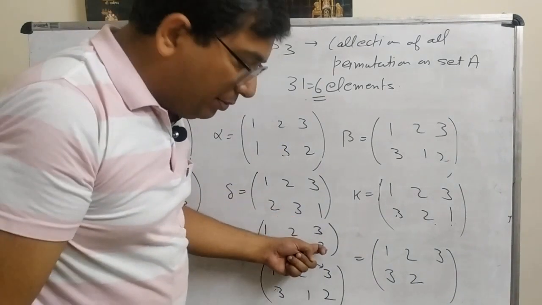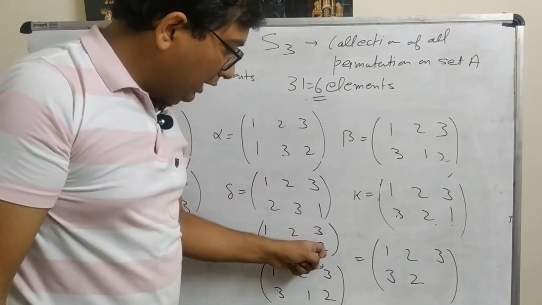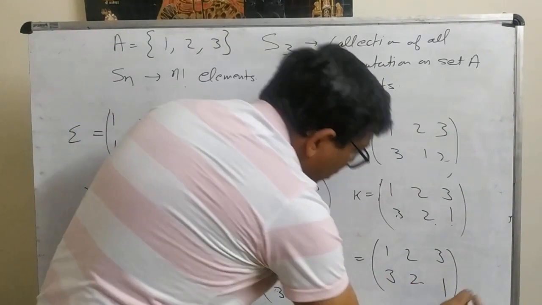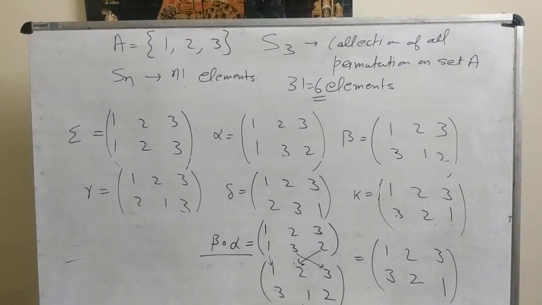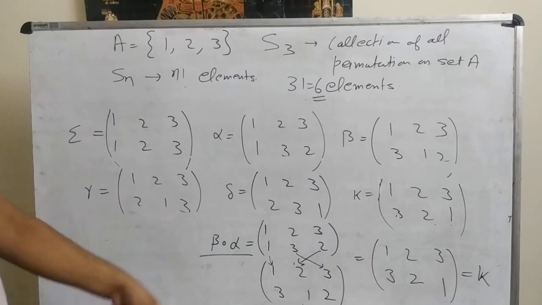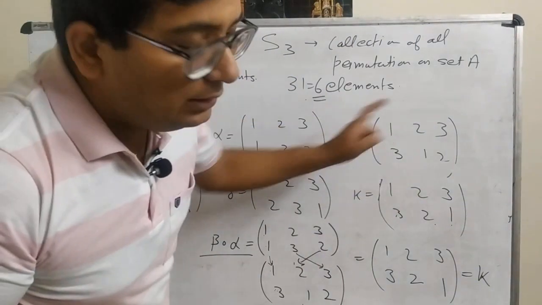Similarly, 3 is mapped to 2 and 2 is mapped to 3. You can see this is another element of the same set out of these 6 elements.